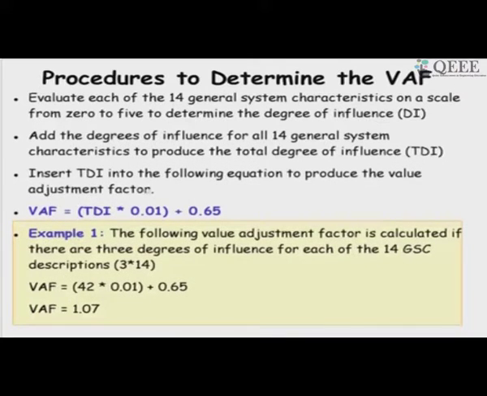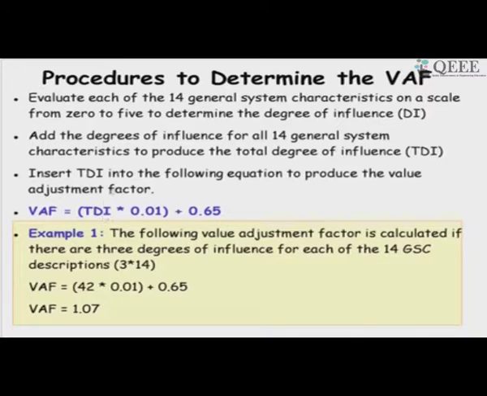So, this is the formula that he gave. So, total degree of influence. As we said, 0 means there is no influence, the unadjusted function point does not change, and if it is very high influence, then it is 5.